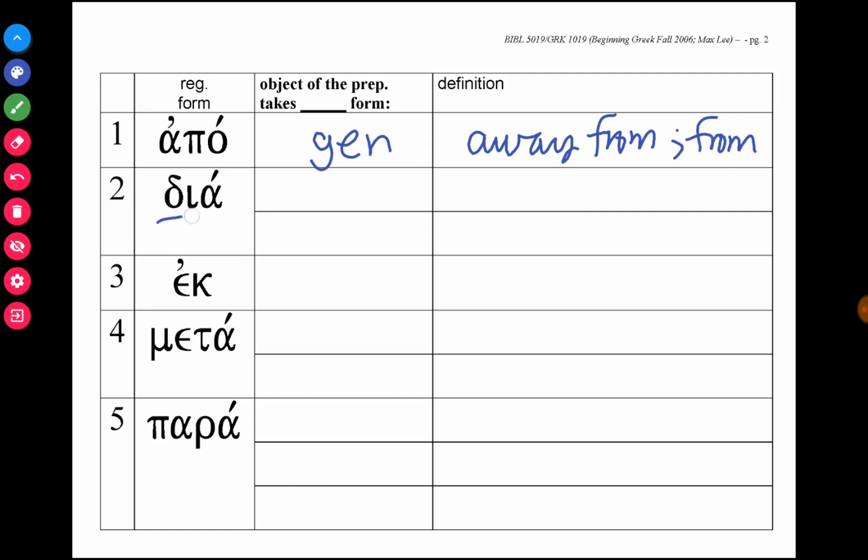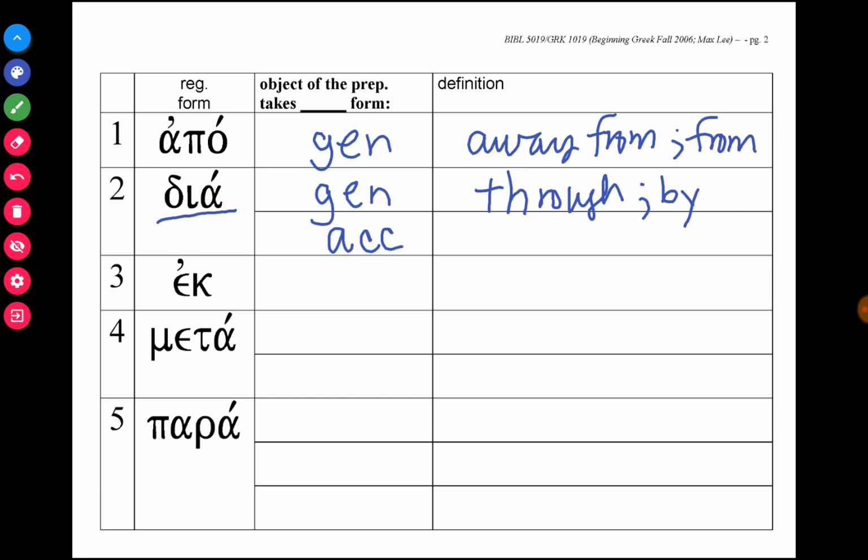Dia, the second preposition, actually can take either a genitive as its object or the accusative, but it's going to mean different things. If dia is attached to a genitive noun, then it means through or by.